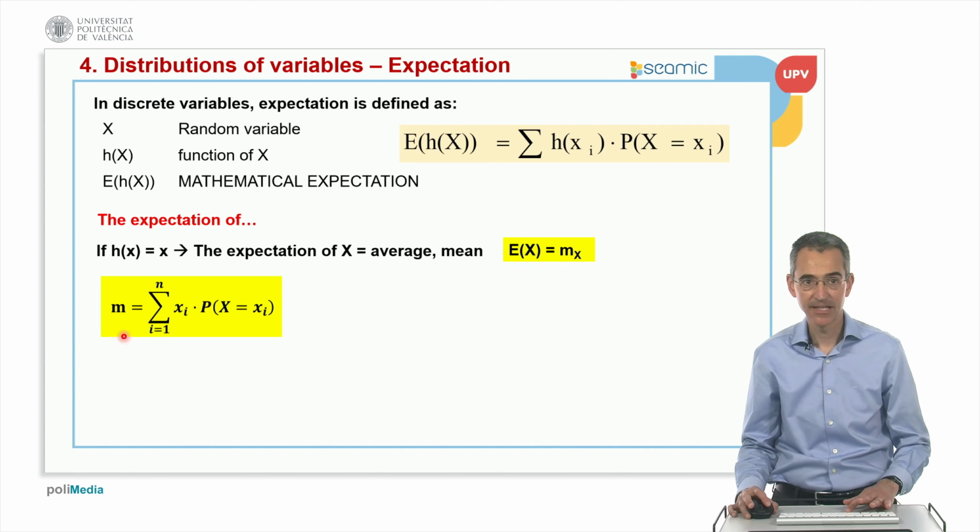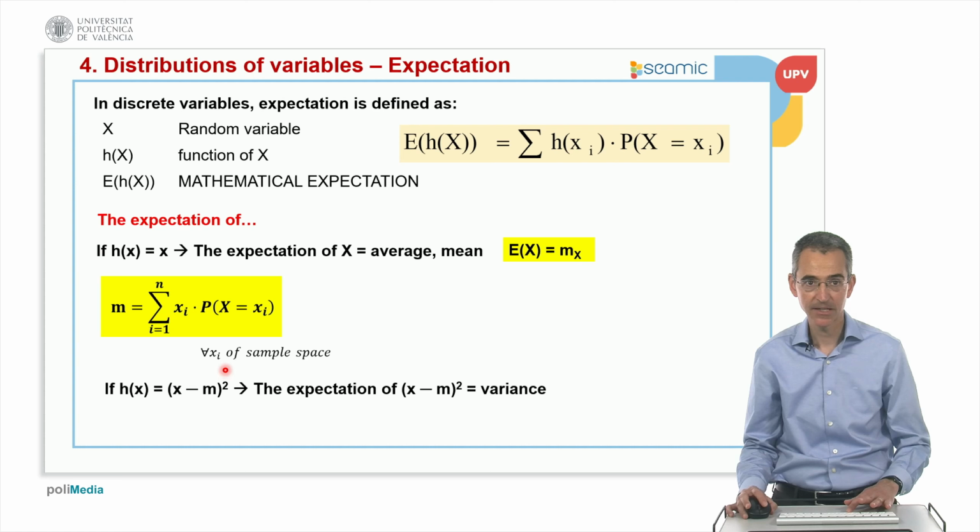So the average, or the mean, is the expectation of x. It is this formula that I explained in the previous slide, for all values of the sample space. But what happens if this function h of x is x minus m squared? Well, in that case, the expectation of x minus m squared is the variance.